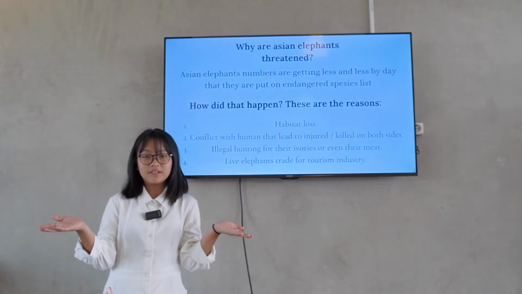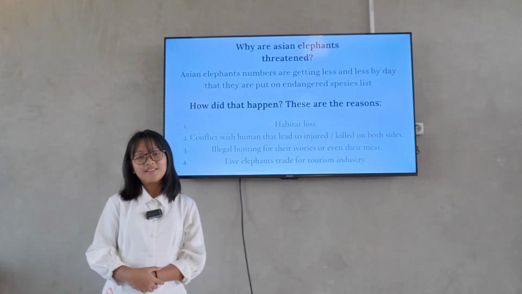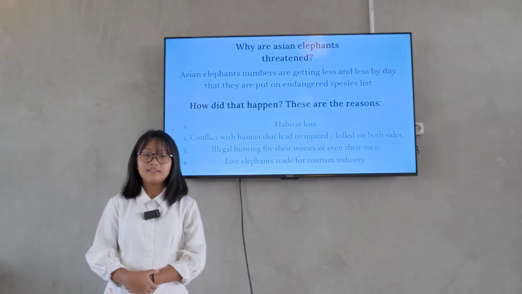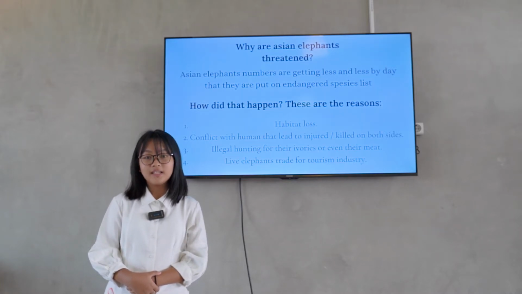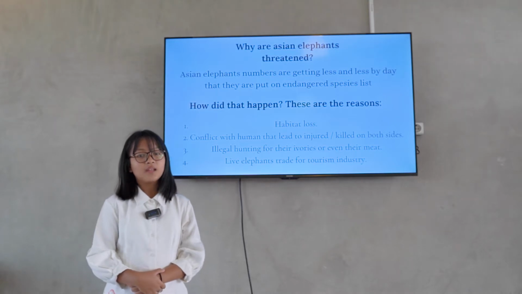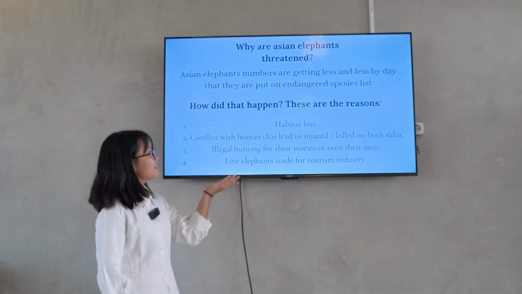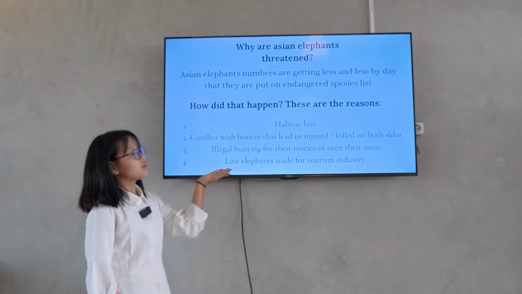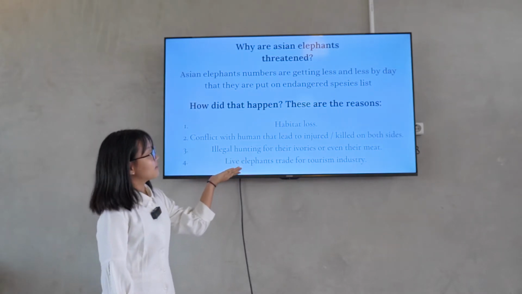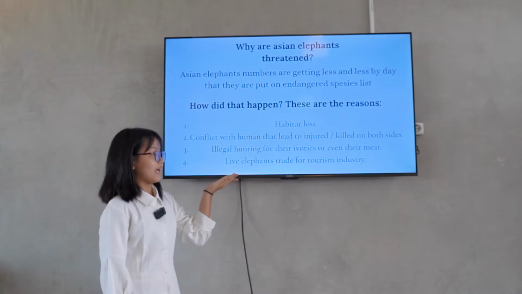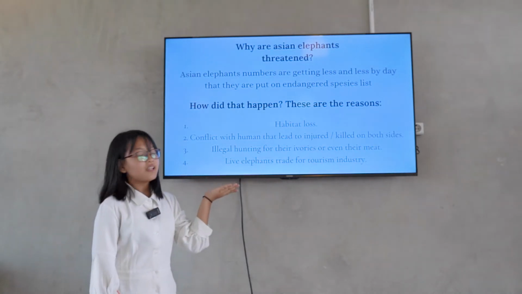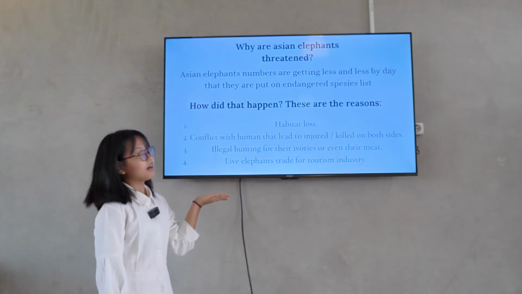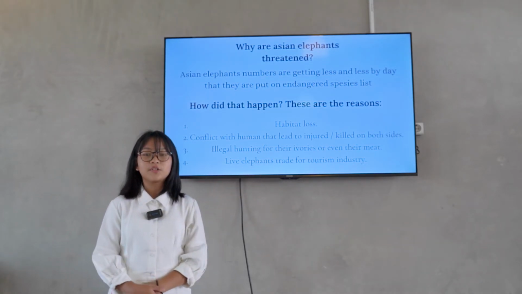Why are Asian elephants threatened? Asian elephant numbers are getting less and less by day, and they are put on the endangered species list. How did that happen? These are the reasons. 1. Habitat loss. 2. Conflict with humans that leads to injury or killing on both sides. 3. Illegal hunting for their ivory or even their meat. 4. Live elephant trade for the tourism industry.